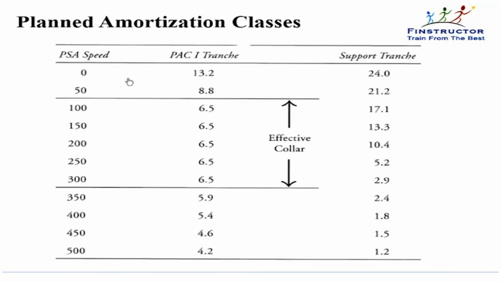Whatever the pool of mortgages is, I split the cash flows in such a way that to the senior most tranche, what I guarantee is that if the prepayment speed is anywhere between 100% PSA to 300% PSA, you don't have to worry. I will maintain your life as 6.5 years. That is, I will guarantee your cash flows until prepayment speeds of 100 to 300.